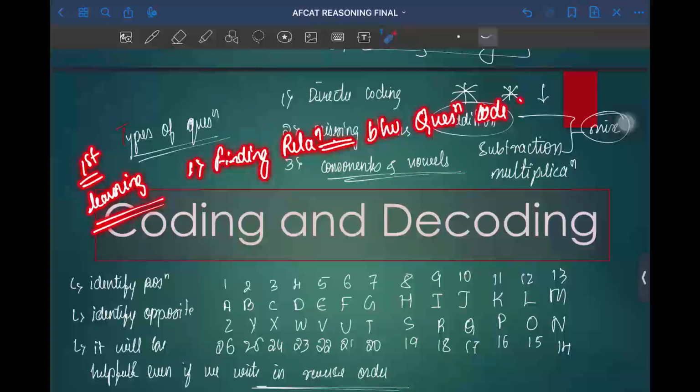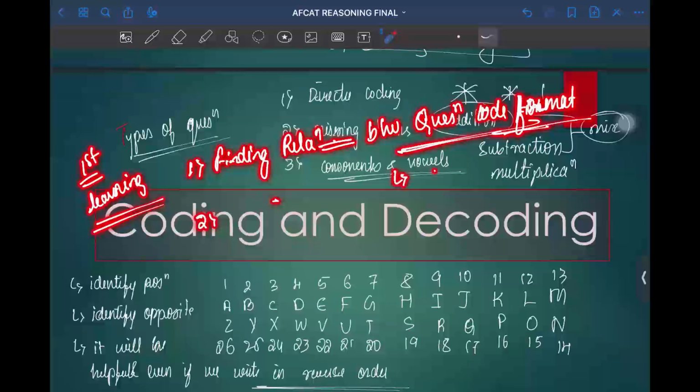It may take a little bit of time for individual persons. For some person, it may take 30 seconds, or else for some person it may take 1 minute.